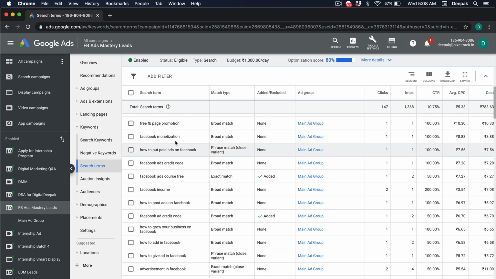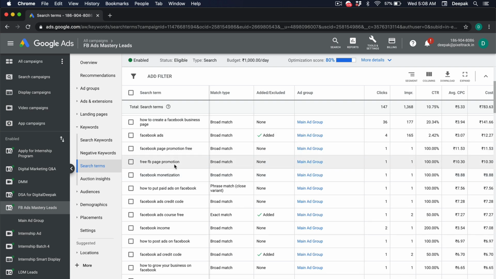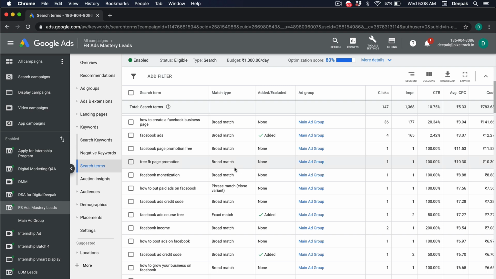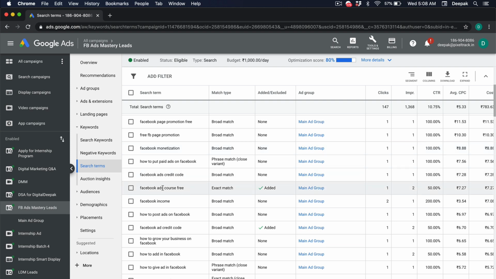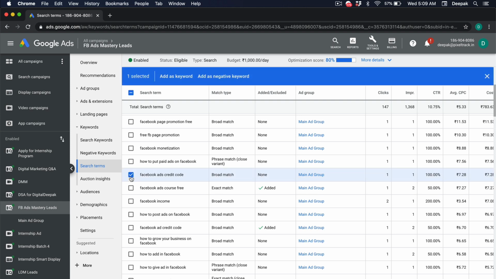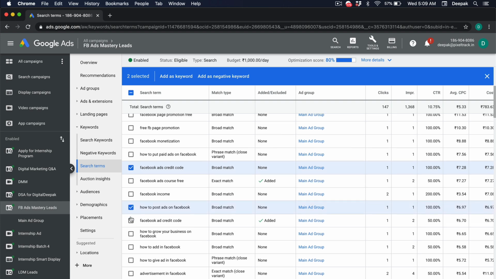We don't want the keyword free to be triggering our ads, because those people are specifically looking for free, or maybe they are looking for Facebook ads course free. But we can't add free as a negative keyword, because we want people to search for Facebook ads course free, because I am giving away a free course. People are also looking for Facebook ads credit code. So I can go ahead and add some of these keywords which are not in the campaign.